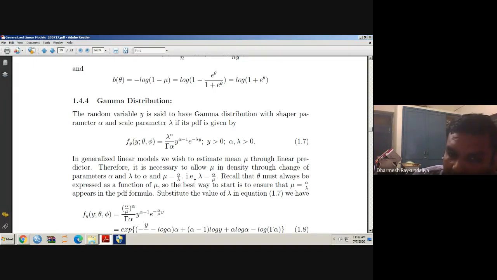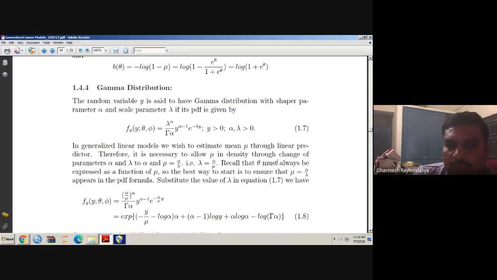I will write lambda equal to alpha by mu, and wherever lambda is present in equation 1.7, I will replace it by alpha by mu, so that mu enters the density function. Why are we doing this exercise? Because earlier we said that theta is a function of mu, and if there is no mu here, how can you express theta? So by making changes, we have to allow the mean of the response into the density function.